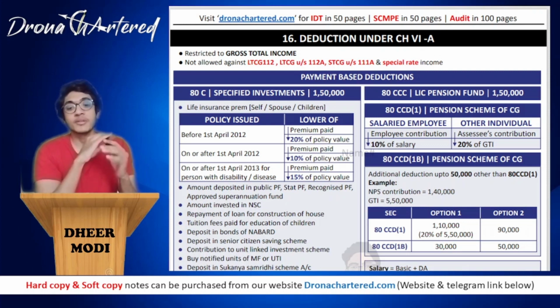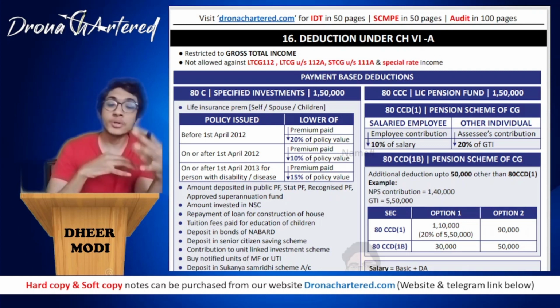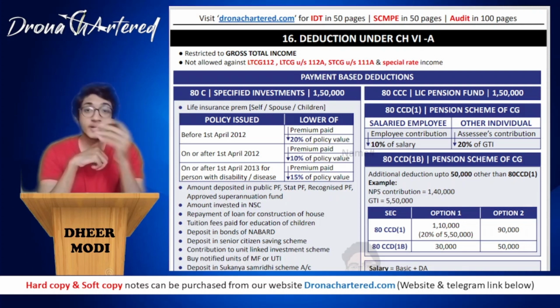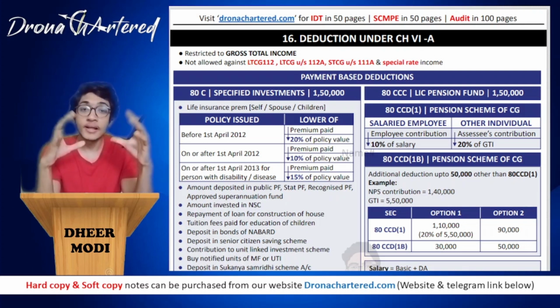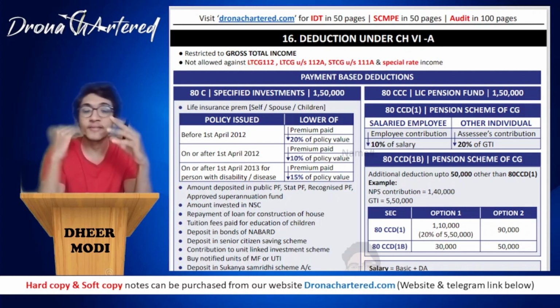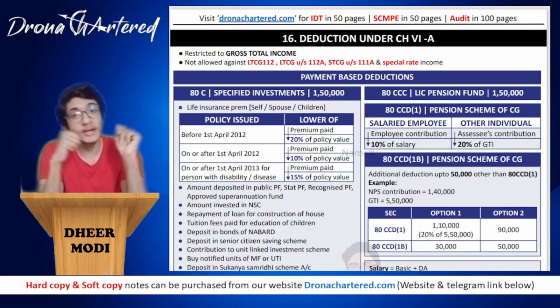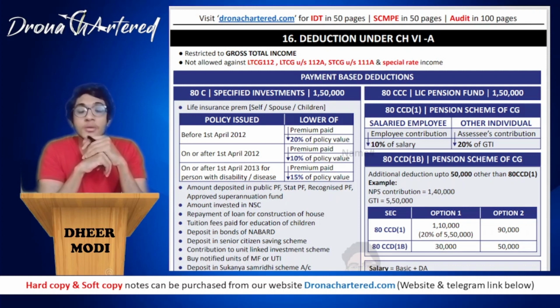Hello. Welcome to our next chapter, that is your deduction under chapter 6A. Now these deductions you get from your gross total income, that is your GTI. What one point you have to remember, that deduction under chapter 6A, this chapter is divided into two parts. One is your payment based deduction, and second is your income based deduction. First we will be doing payment based deduction.